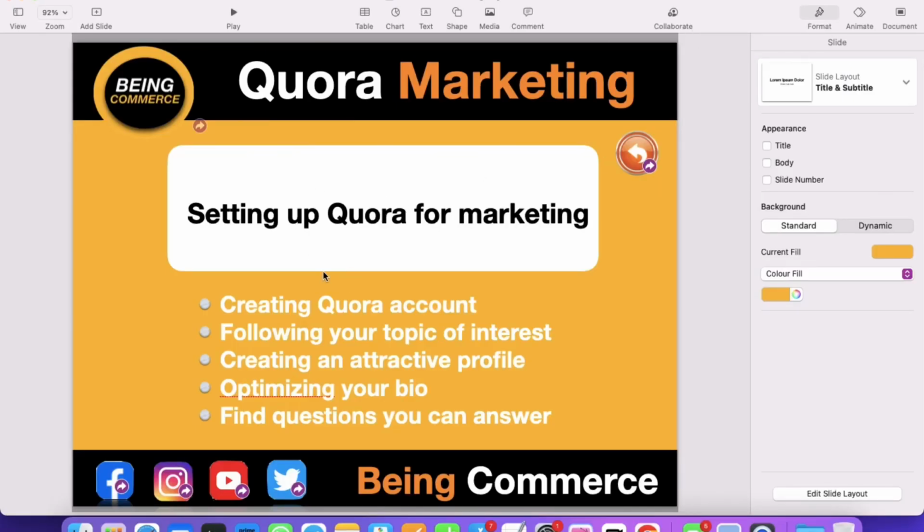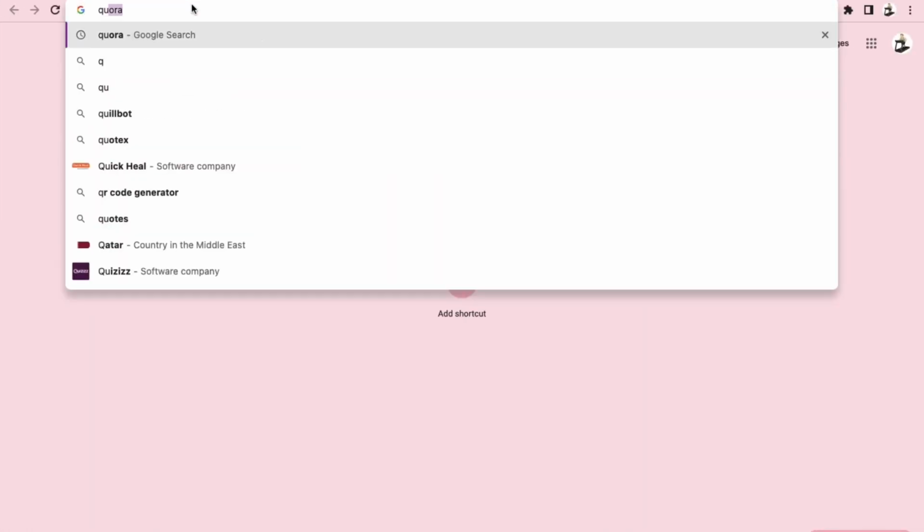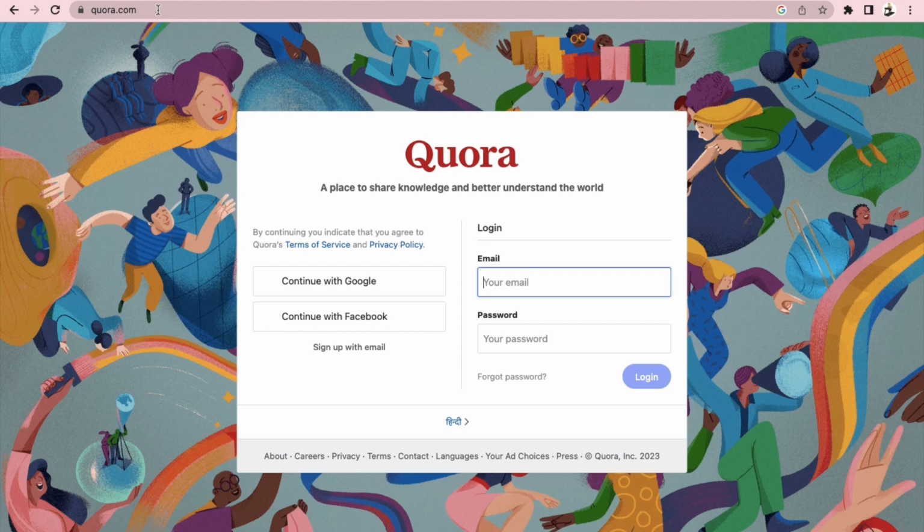Let's start with setting up Quora for marketing. It is very important that we set up Quora, and we will teach you each and everything from scratch. You can simply go to any browser and search for Quora. Then you will see the very first link, Quora.com. Just click on this link and it will take you to the Quora.com website.